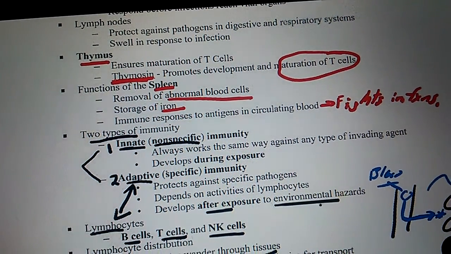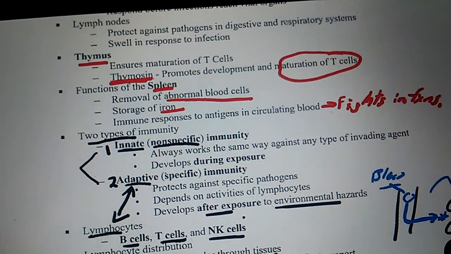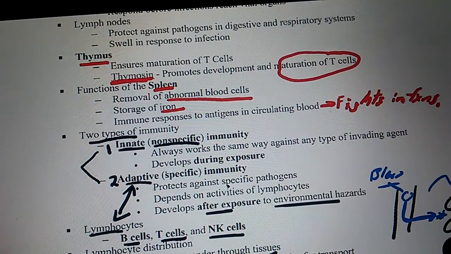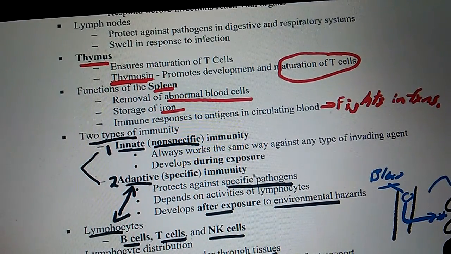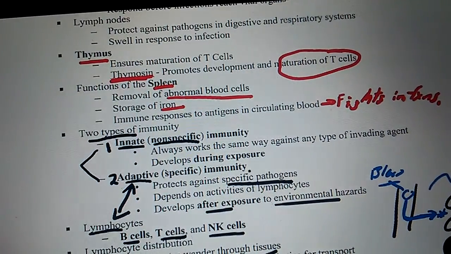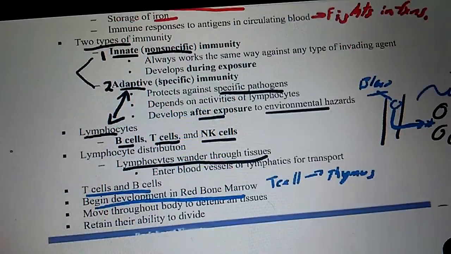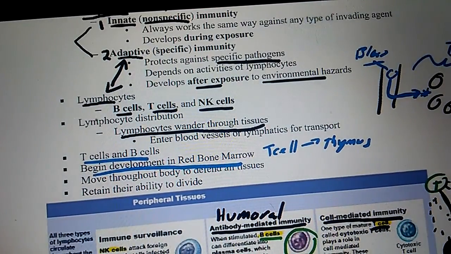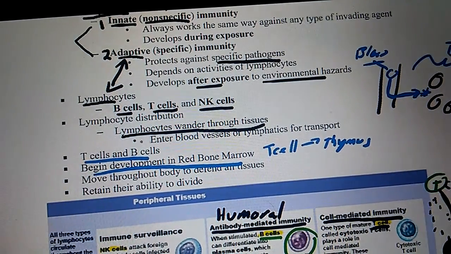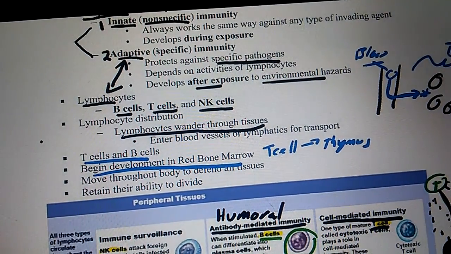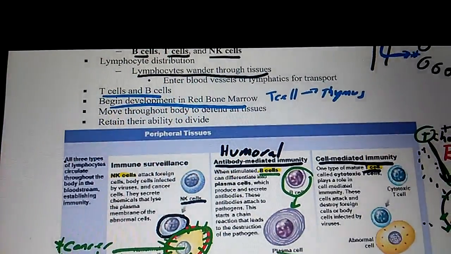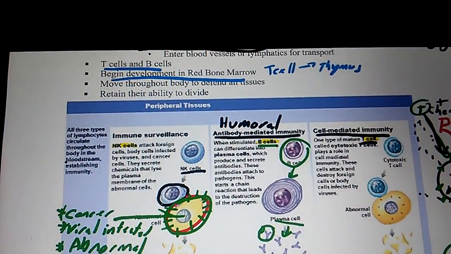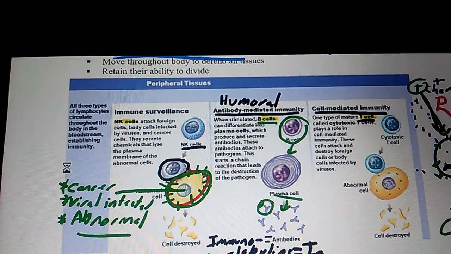...to environmental hazards. Okay? And is adaptive specific? Yeah, it's specific against a particular pathogen. Once it's inside my body, adaptive takes over, and it's like, okay, let's just try to kill this. Now, we've already done this: B cells, T cells, and NK cells. I'm not going to talk about that again. Bone marrow and tissues, okay, we talked about bone marrow and whatnot. We've talked about this, NK cells, T cells, all that.